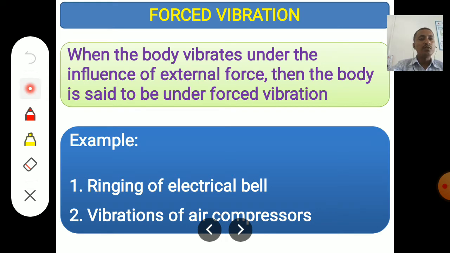Other examples you can take are CNC machines, VMC machines, and automobiles when they are running. When the vibrations are due to continuous application of some external force, the force may be of different types, like mechanical force, electrical, etc. If the application of force is continuous, then that type of vibrations are called forced vibrations.